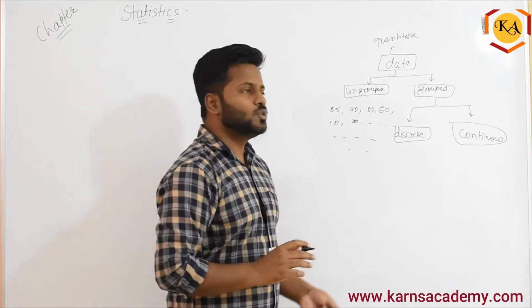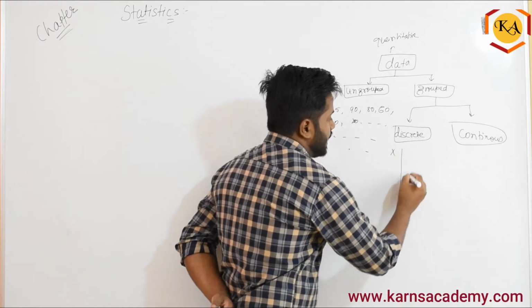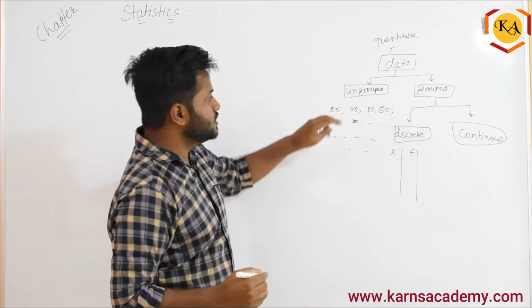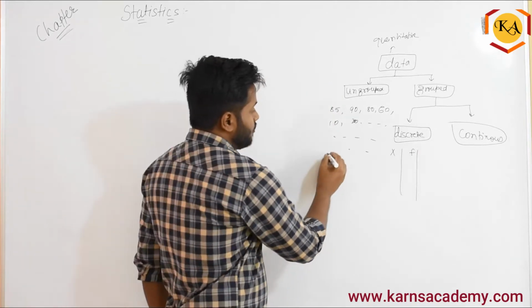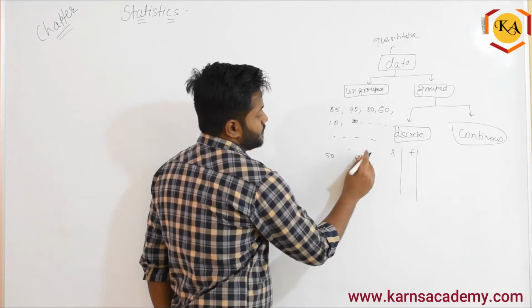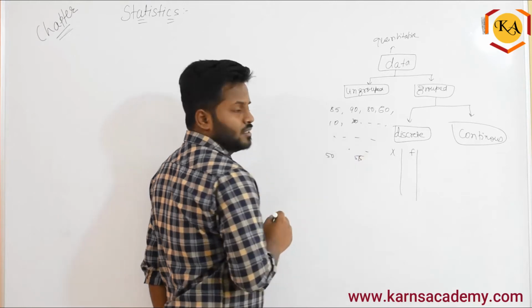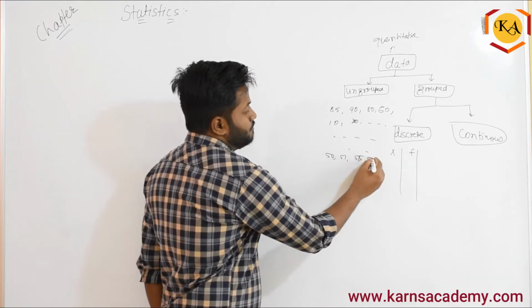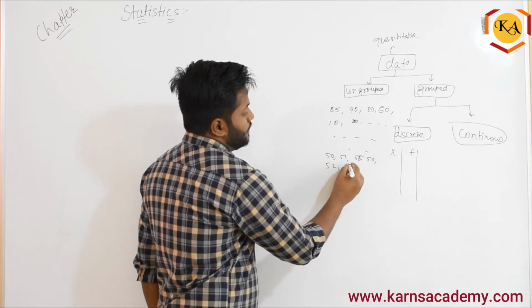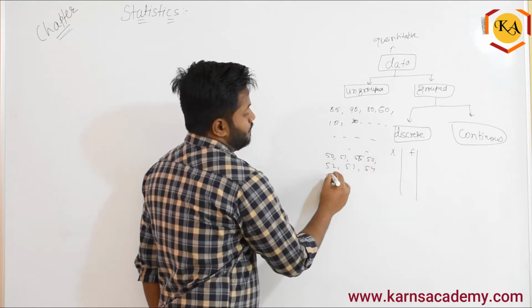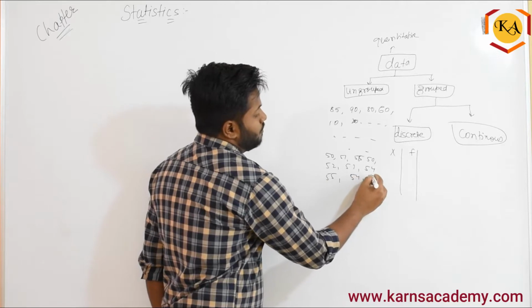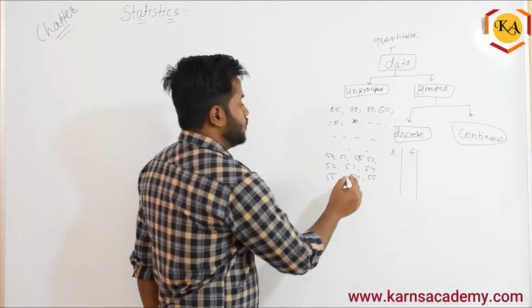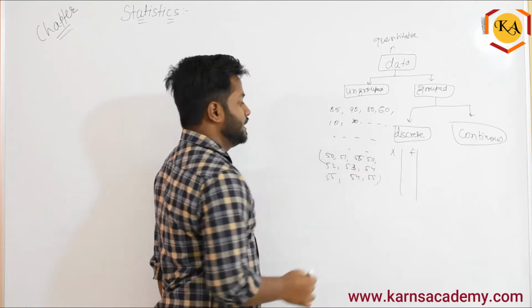In discrete data you will have two columns, X and F. Let's assume the data is repeating from 50 to 55: 50, 51, 50, 52, 53, 54, 55, 54, 55. I have taken 10 data values.